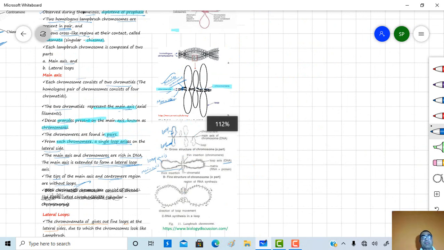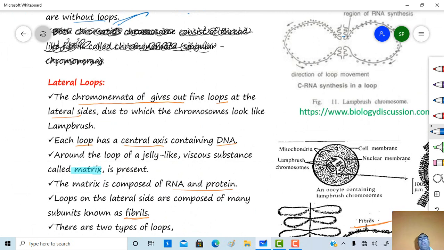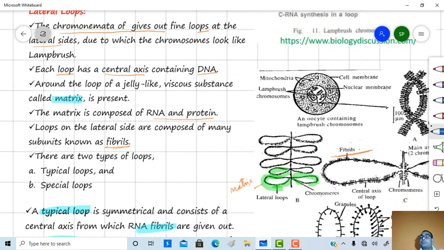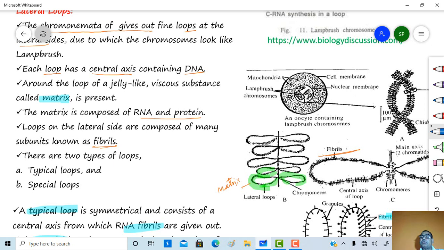Now just say about the lateral loops. The chromonemata give out fine loops at the lateral side, due to which the chromosome looks like a lamp brush. Loop has a central axis which contains the DNA. See here, this is a diplotene condition, chiasmata formation. This is a lampbrush chromosome. This is a chiasmata. This is a main axis which consists of two chromatids, and these are the lateral loops.